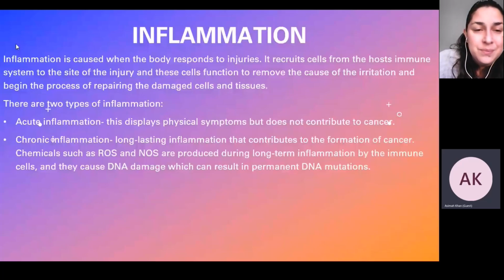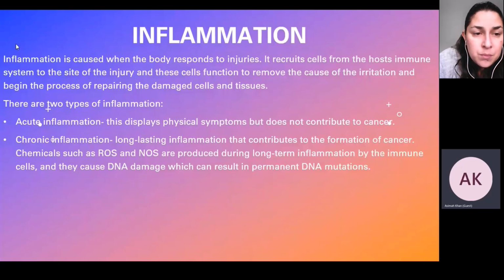There are two types of inflammation. There is acute inflammation and chronic inflammation. Acute inflammation displays physical symptoms such as redness, swelling, heat, and pain, but they do not contribute to cancer. However, chronic inflammation is long-lasting inflammation, and that contributes to the formation of cancer.